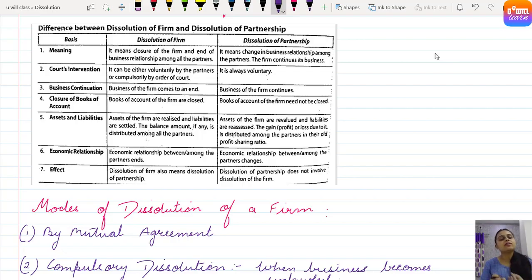But dissolution of partnership is just reconstitution of partnership, which happens in the case of change in profit sharing ratio, admission of a new partner, retirement of a partner, or death of a partner. There the relationship among partners just changes. It doesn't come to an end. Business doesn't come to an end. The firm continues its business. Got it, everyone? So our chapter focuses on dissolution of partnership firm, where business has to come to an end and books of accounts need to be closed. Clear, everyone?